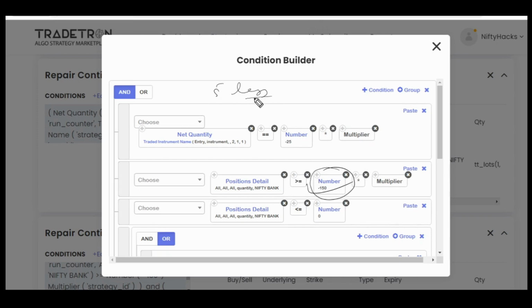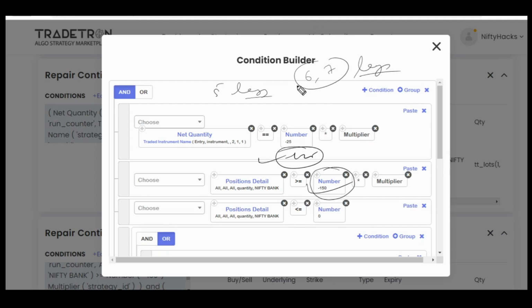There were minimum 6 or 7 legs open at that time, because legs were exiting as per their repair continuous or repair once condition, but new legs were not taking entry because of this. I had used minus 125 at that time. Because of that condition, legs were not entering correctly.